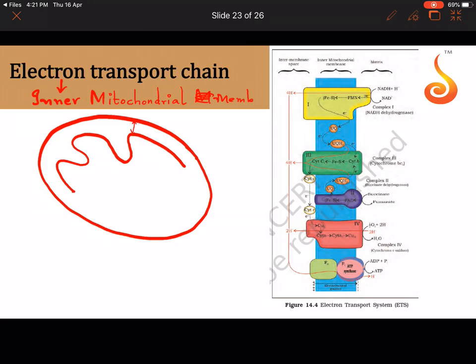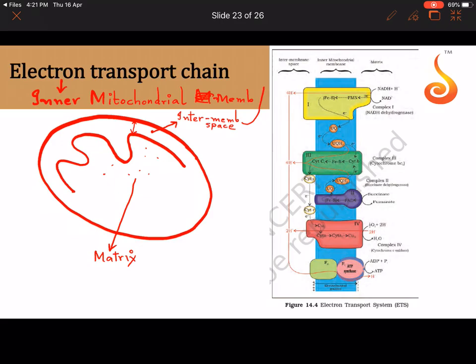And do you know what the space between the outer membrane and the inner membrane is called? This is called the intermembrane space. And what is this substance that is present inside the inner membrane called? This is called the matrix.